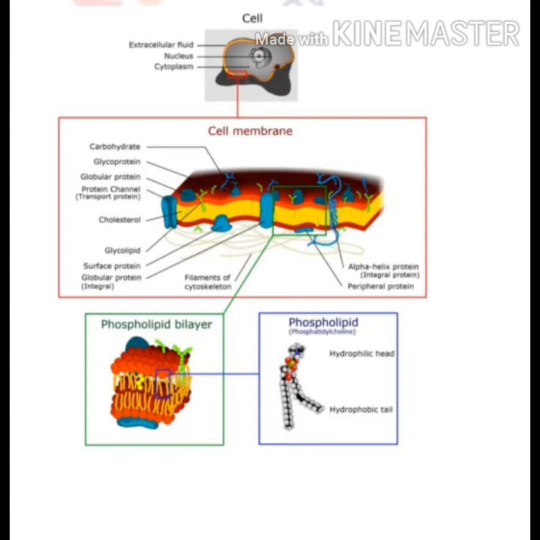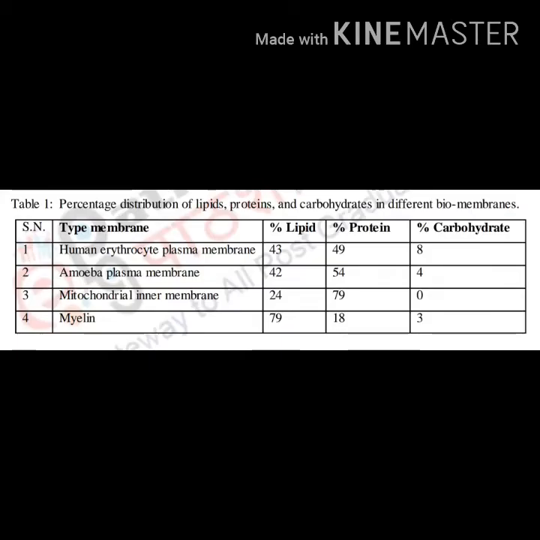Then first of all we will focus on lipids. The main component of cell membrane is lipid. Lipid components of membrane are further divided into four types, that is glycerophospholipid, sphingolipid, glycolipid and steroids.